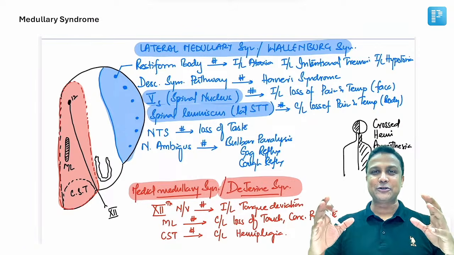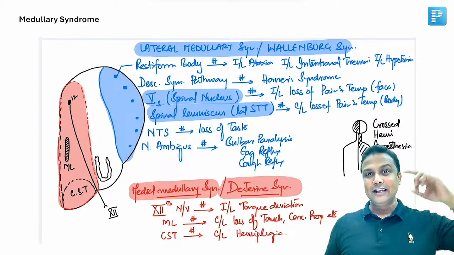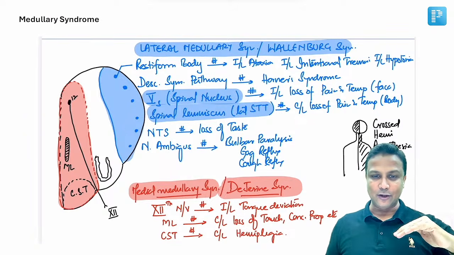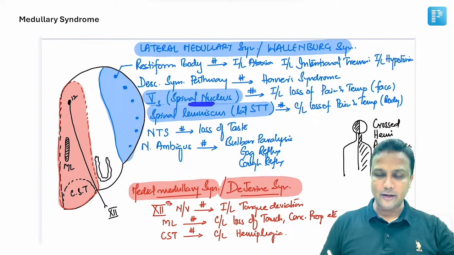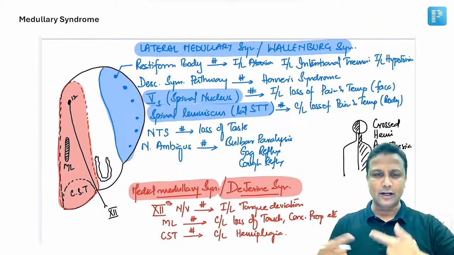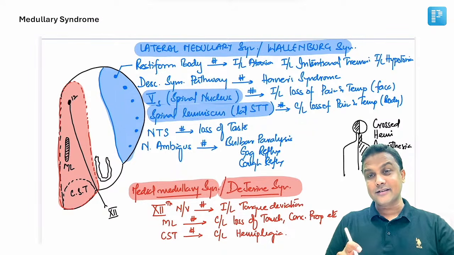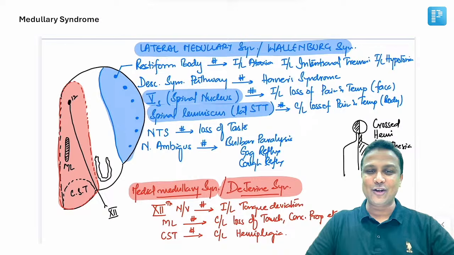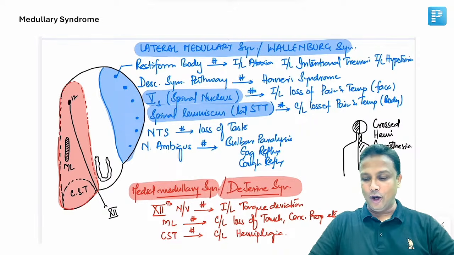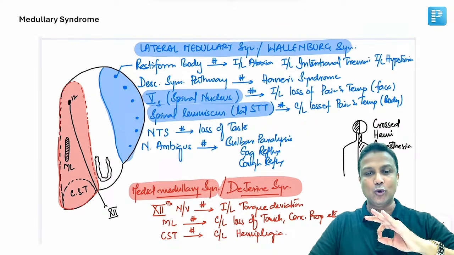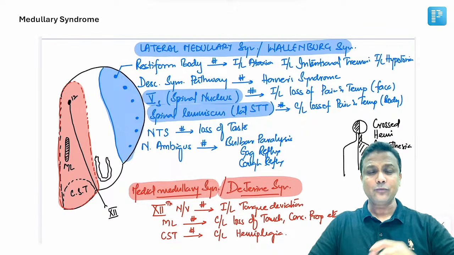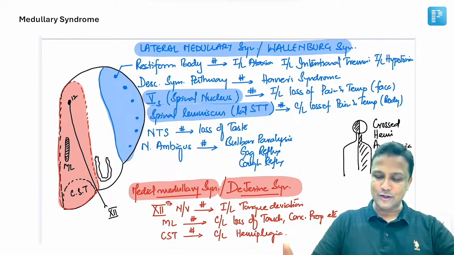I told you it is the biggest nucleus. It is having three parts: the mesencephalic, the chief sensory and the spinal nucleus. So here in the medulla oblongata is the spinal nucleus. I hope you are able to quickly revise, my dear friends. Then after that, you will also have the spinal lemniscus. And the spinal lemniscus is the continuation of what? It is the continuation of the lateral spinothalamic tract.